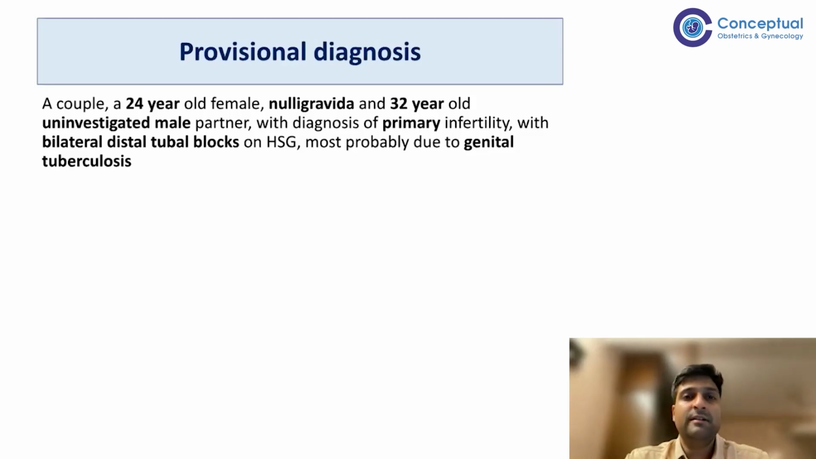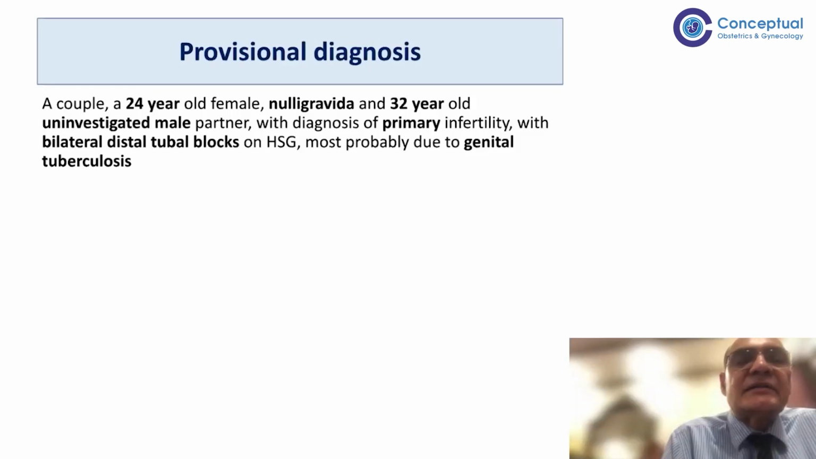So considering this, and also the findings on per vaginal examination, which show a beaded feel in the left adnexa, all of these point towards genital tuberculosis. And the HSG findings.